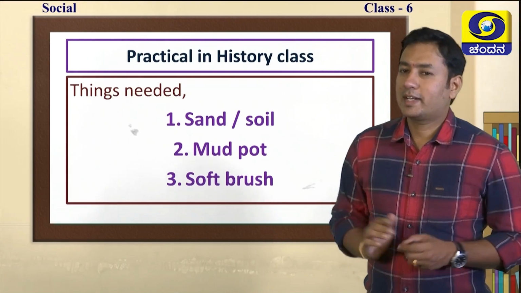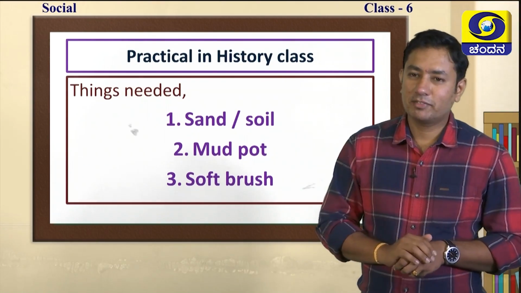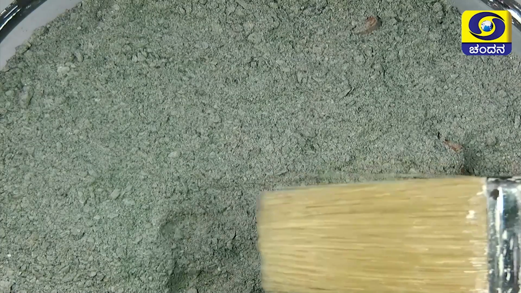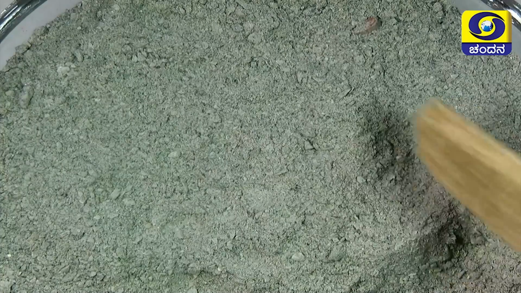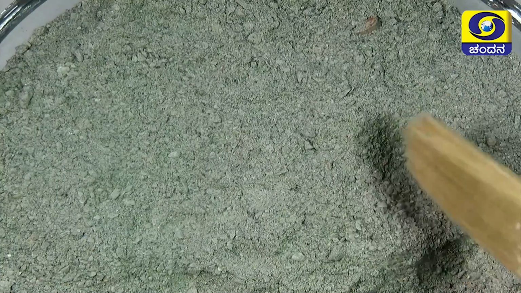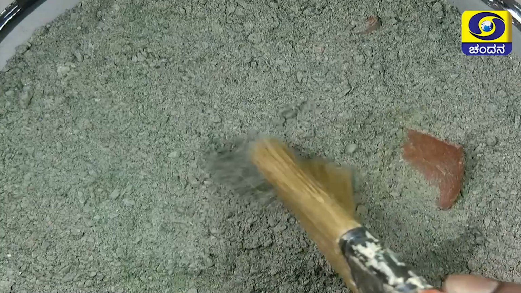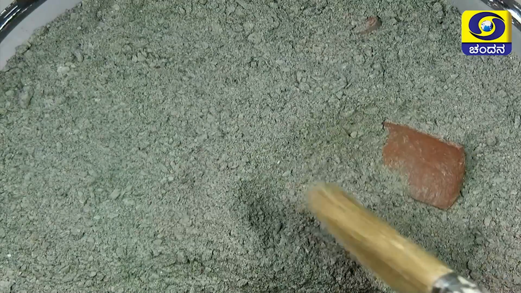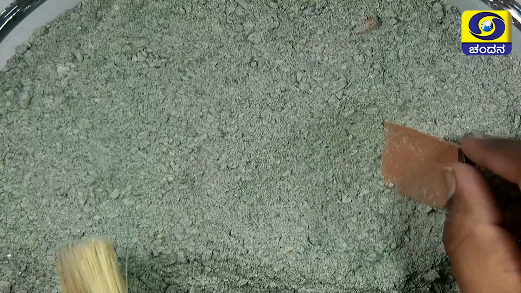Okay. So, now practically let us see how the excavation is done in the field. The things we need are these things. Sometimes the artifacts are buried under the earth, in the successive layers of the soil, and how are we going to pick them? See, it is very simple, but if we use a very sharp object, we may hurt the artifacts. So, we will have to use this kind of gentle brush. See, slowly, here is a piece of mud pot, we will have to move aside all the soil particles slowly, and we will have to pick it like this.